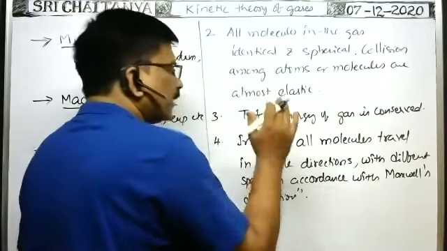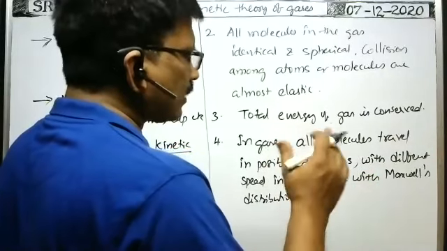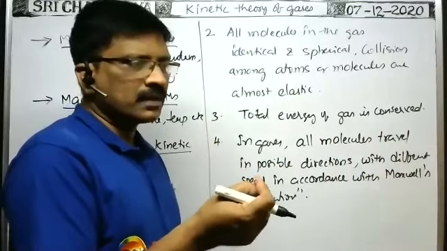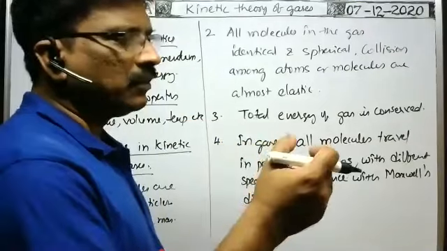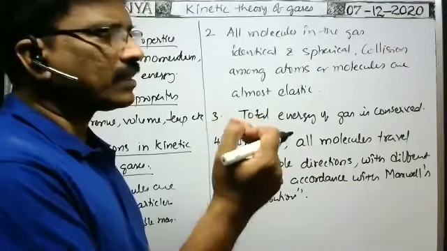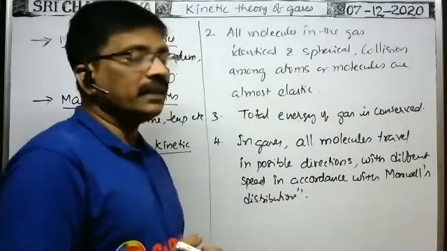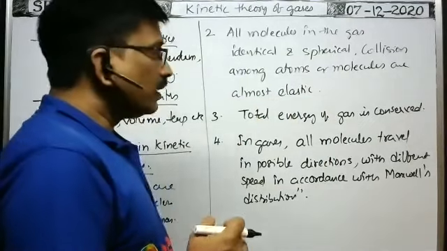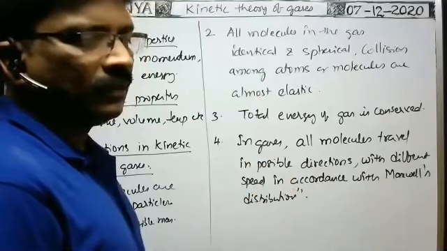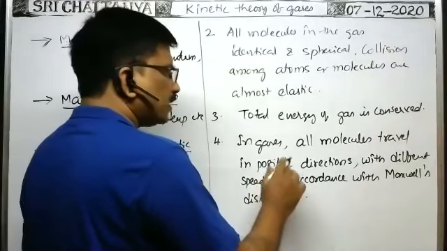That means in the given gas, most of the molecules travel with a certain speed. What is the average speed traveled before it makes collision? Sometimes the atoms may collide with another atom after traveling a small distance. Some travel more distance and then make collision. In this way, different atoms or molecules travel different distances before making collision with the atom or molecule in their path. So their average speeds are different, because if the distance traveled is more, then the average speed will be more. That's why, according to Maxwell's distribution, they have different speeds in different directions.